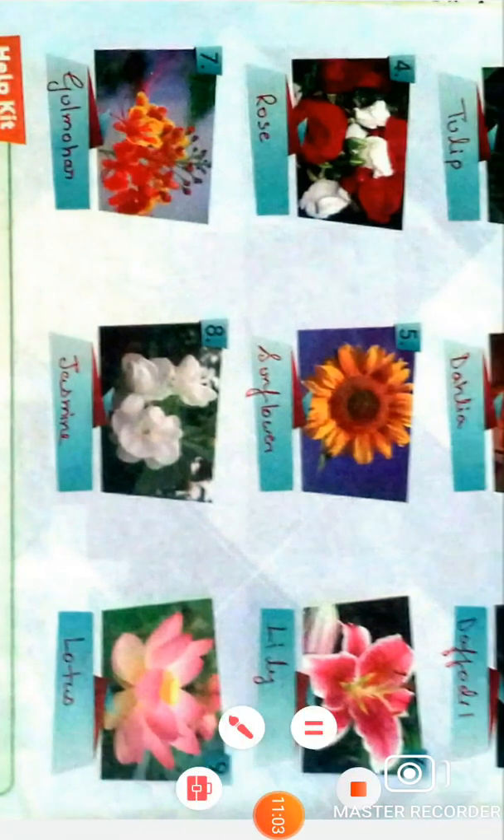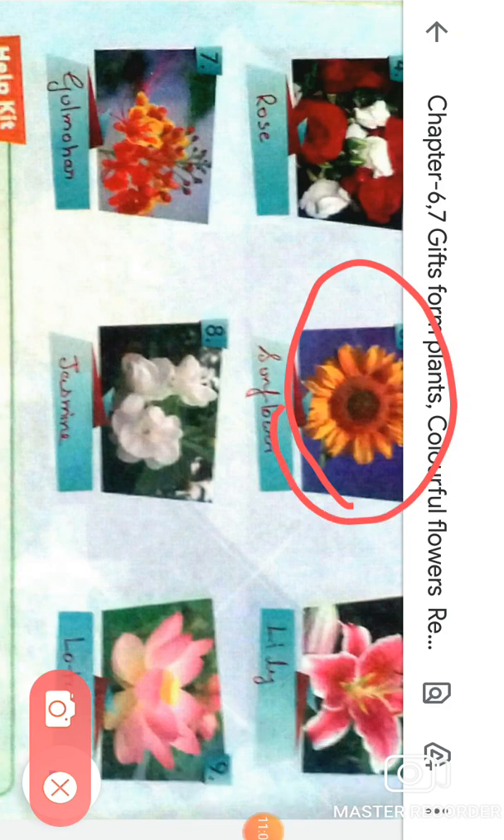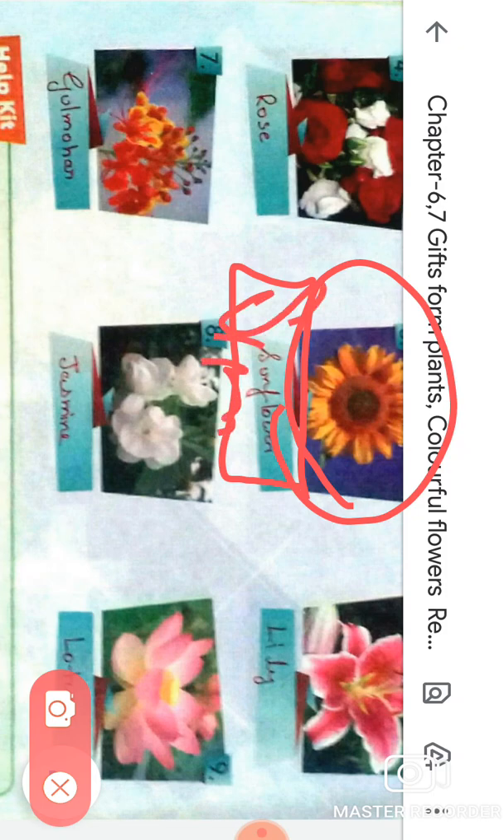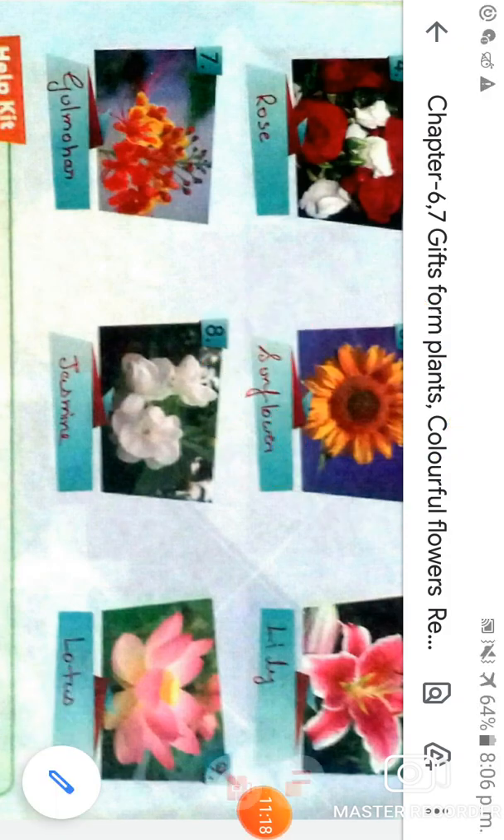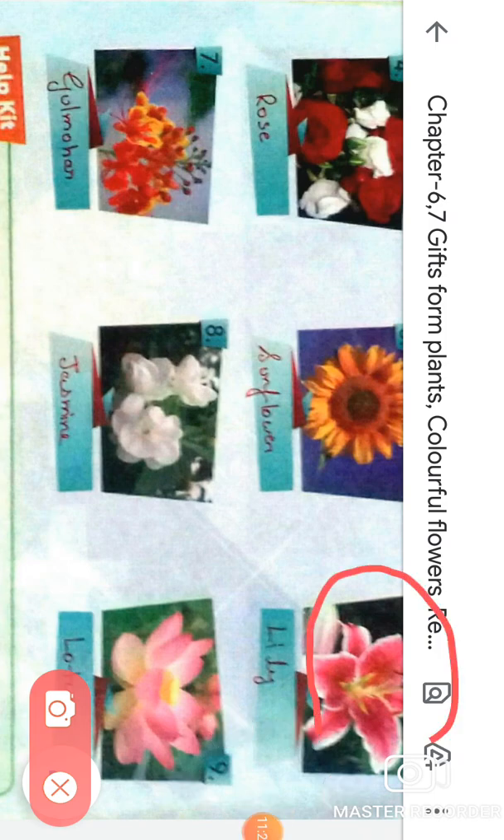Now move on to the next one, and the next one is sunflower. What is the spelling of sunflower? You have to write the spelling. S-U-N, sun. And what is the spelling of flower? F-L-O-W-E-R, sunflower.